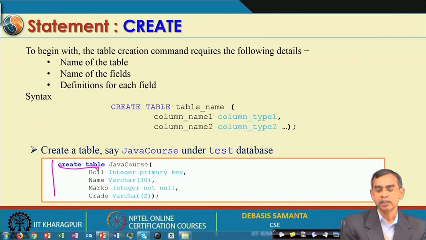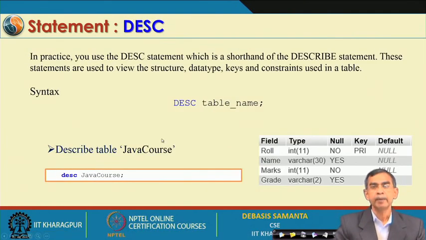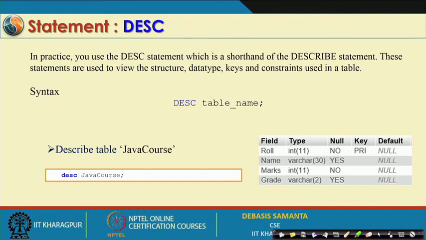If you issue this command to the SQL server, then the SQL server will create a table under the active database, which is test in this case. So, this completes how a table can be created. If you want to know exactly what the table that you have created looks like, its description can be obtained by the command DESC. It is basically the short form. SQL sometimes allows you to give the short form of the describe statement.